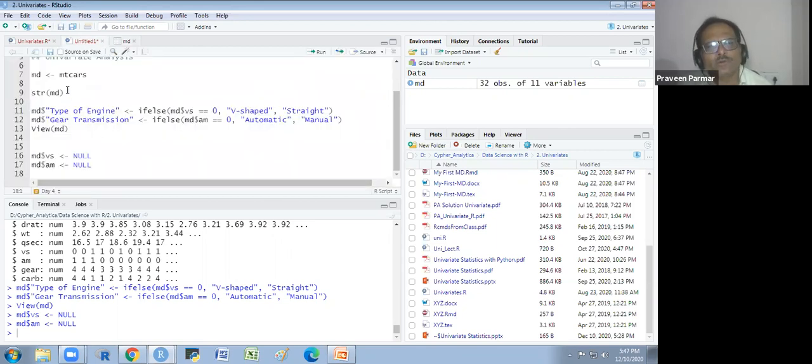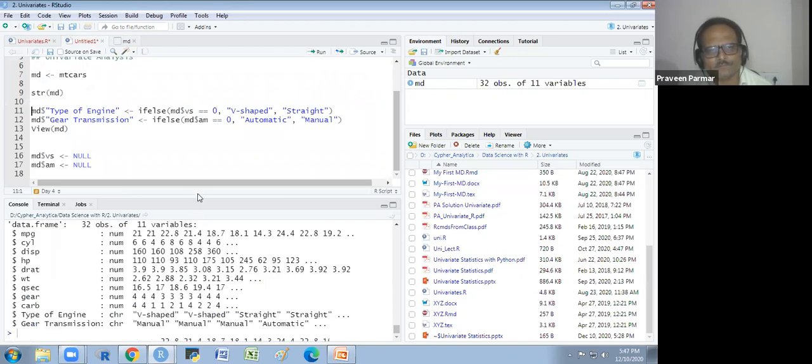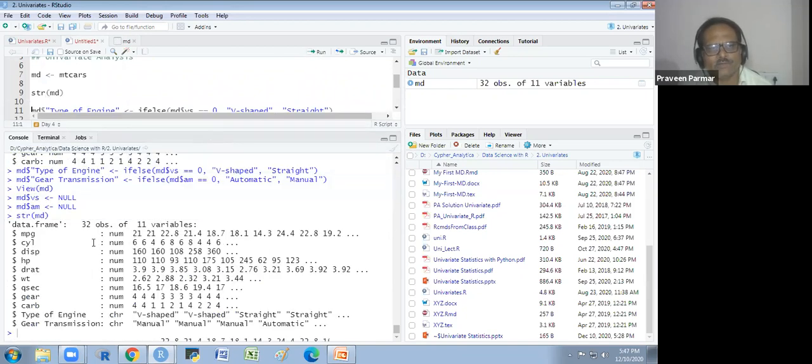Now I want to show you again the structure of the data. You see the structure is here. It is a character. Both variables are character here. Got it? These are the characters now.